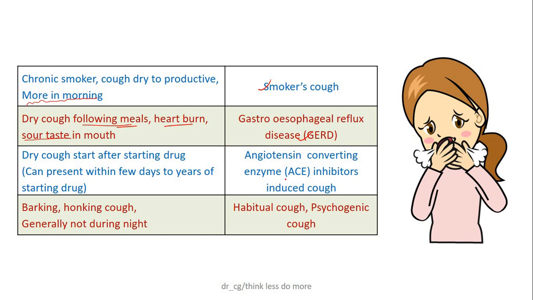ACE inhibitors induce dry cough, and it can present within a few days to years of starting the drug. Barking, hawking cough, but generally not during the night, is a habitual cough or psychogenic cough.